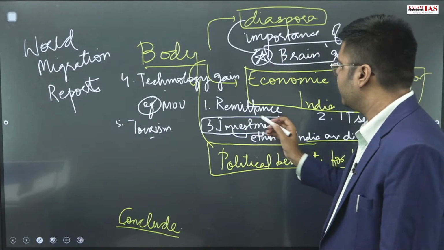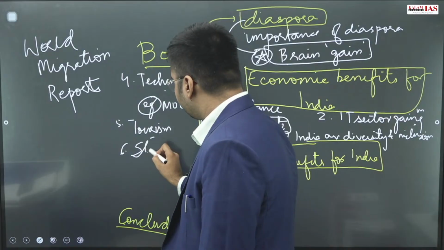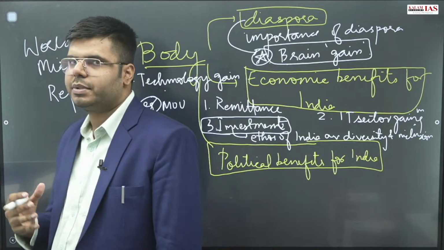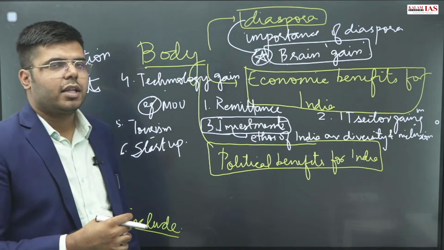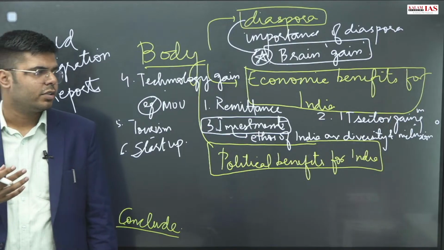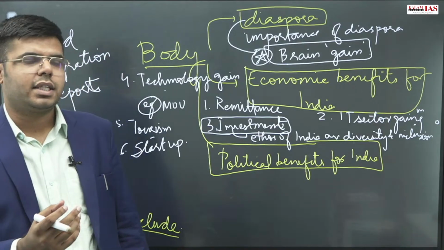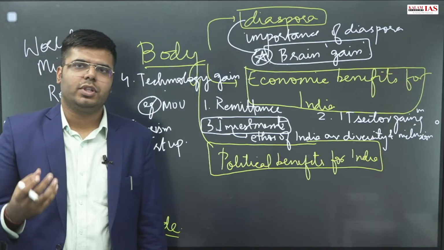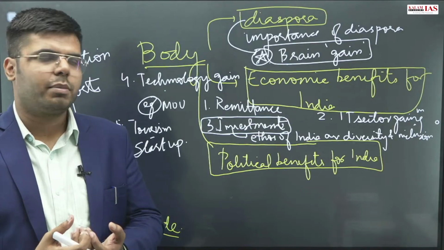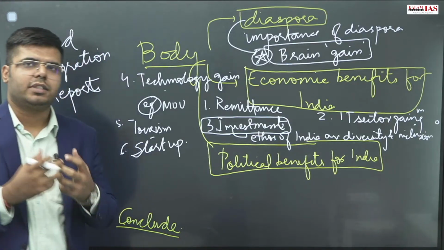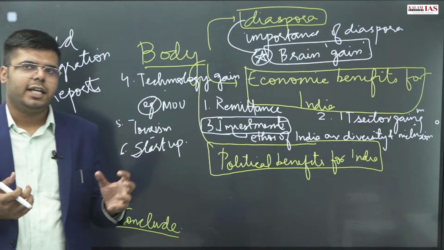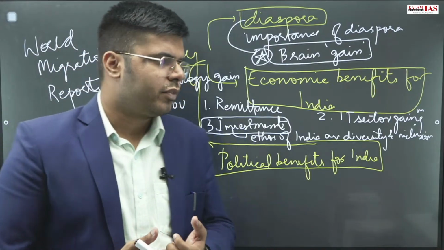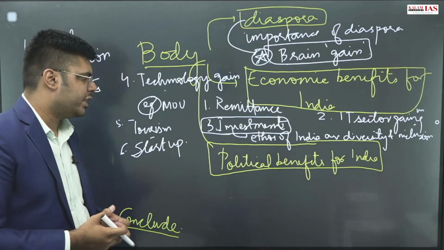You can also highlight the influx of the startup culture. Many startups are inspired from ideas that are working well in the USA. Many of the urban rapid mobility startups that you can name in India actually began in the USA and were conceptualized there. They have been made suitable to Indian needs and Indian conditions. All this is brought by the diaspora who wish to settle back in India, who wish to contribute back to the development and growth of the country. So these are the economic benefits.